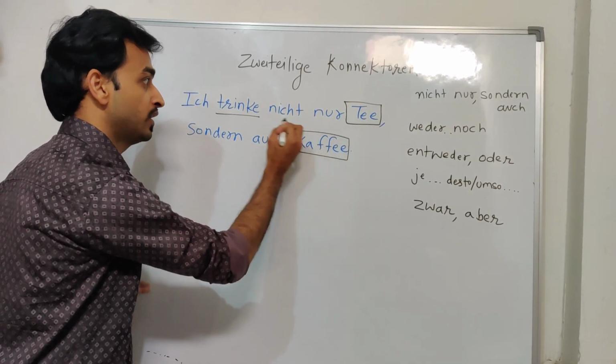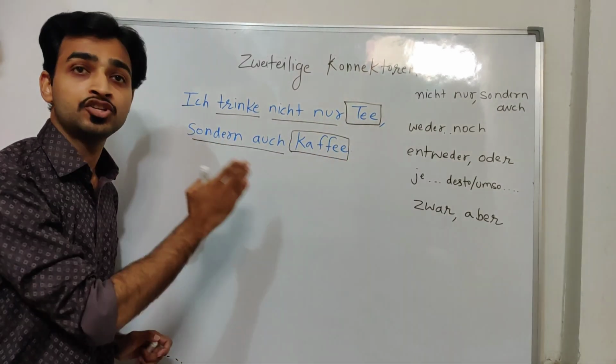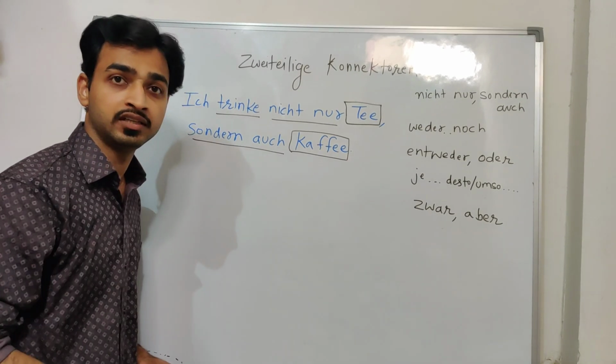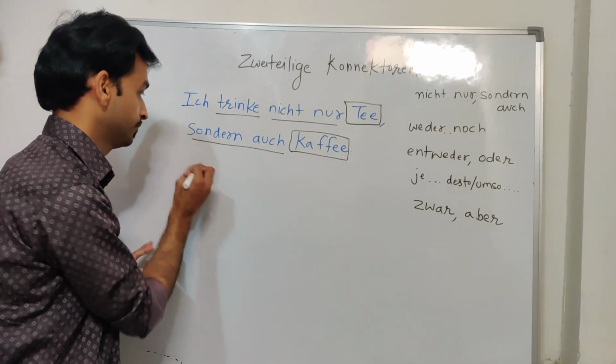So this is the first part, nicht nur, and this is sondern auch. Ich trinke nicht nur Tee, sondern auch Kaffee. I drink not only tea but also coffee. Let's see one more example.